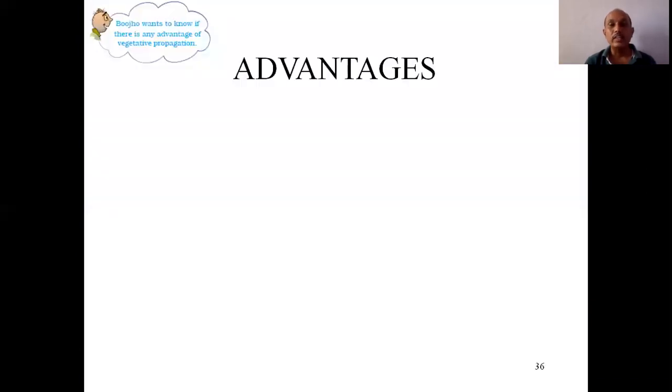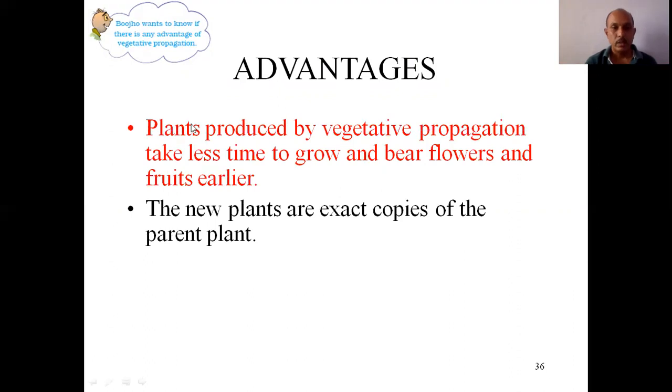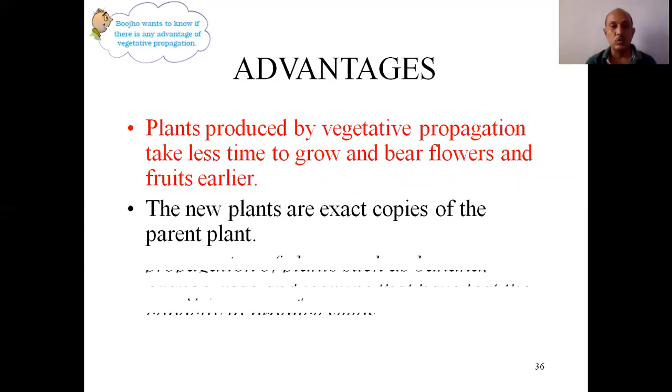What are the advantages of all these? So plants produced by vegetative propagation take less time to grow and produce flowers and fruits earlier. So therefore, vegetative propagation is better. The new plants are exact copies of the parent plant. So they are clones. Initially, I told you they are all clones.